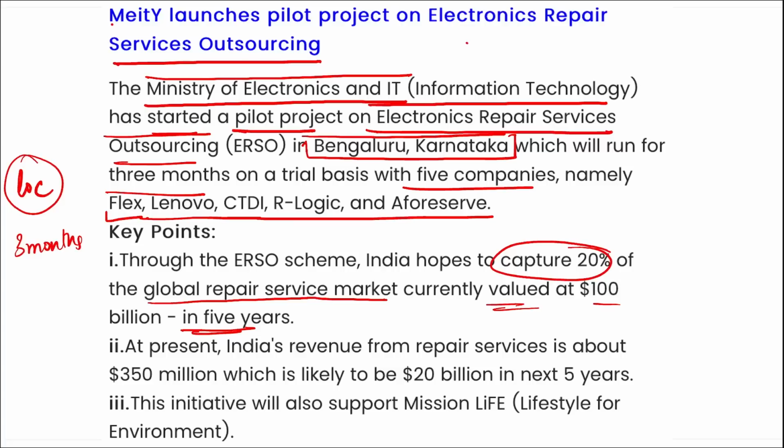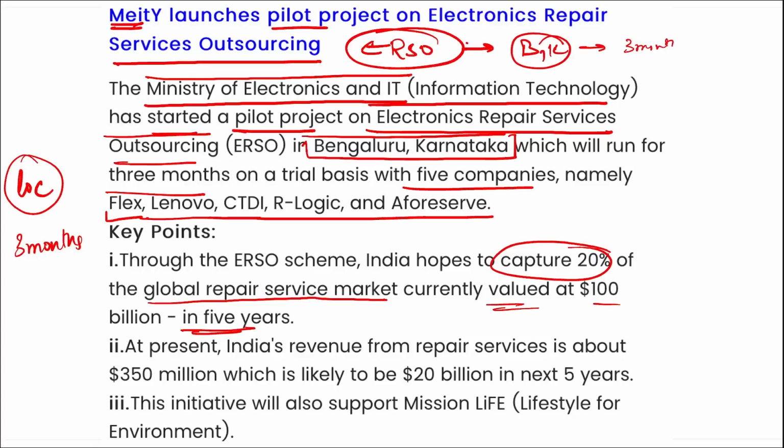Right? So it is Ministry of Electronics and IT. They have launched this pilot project on electronics repair service outsourcing, and this will be in Bangalore, Karnataka. And as it is a pilot project, it is for 3 months and it will be catering 5 companies, and these are your 5 companies that you can remember.